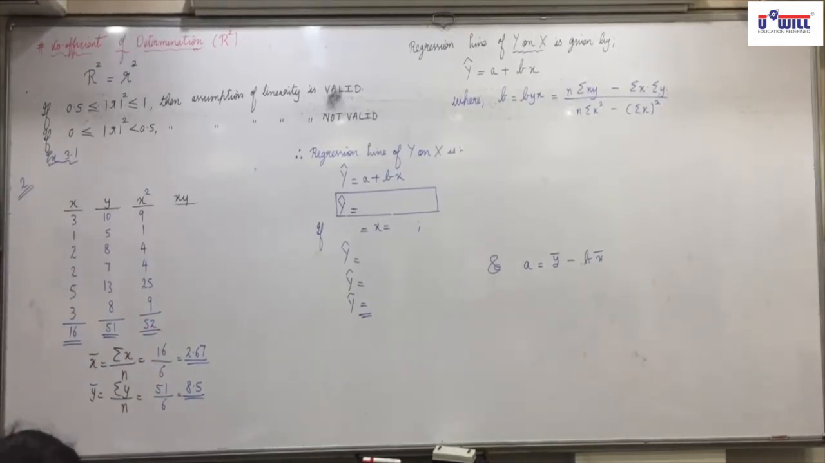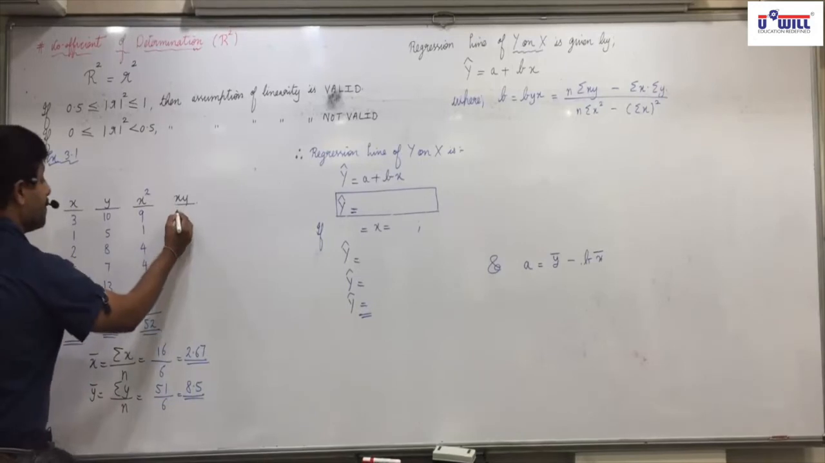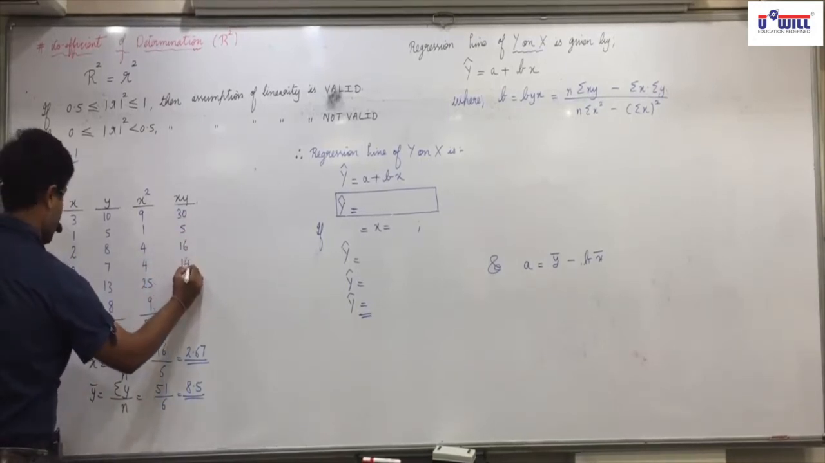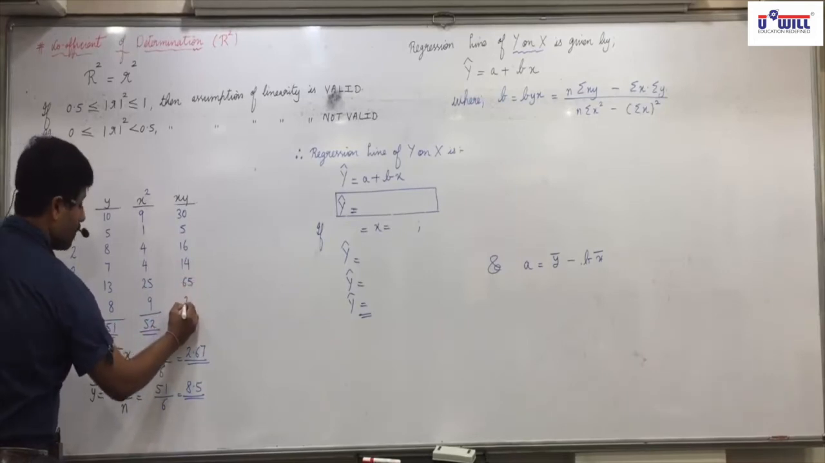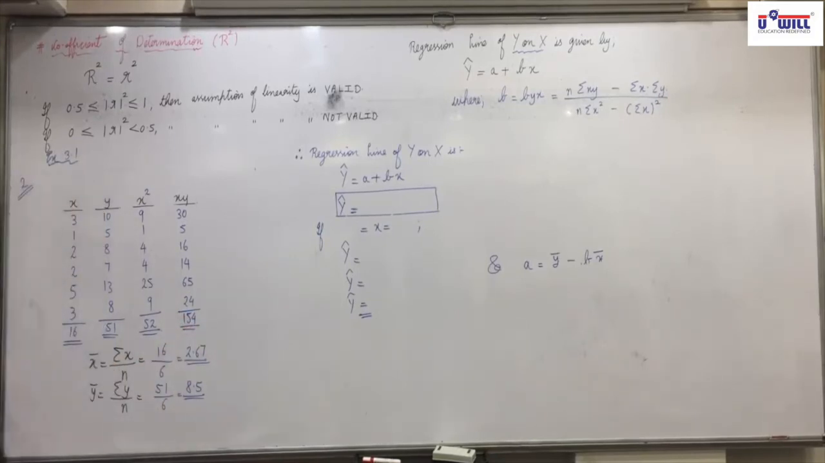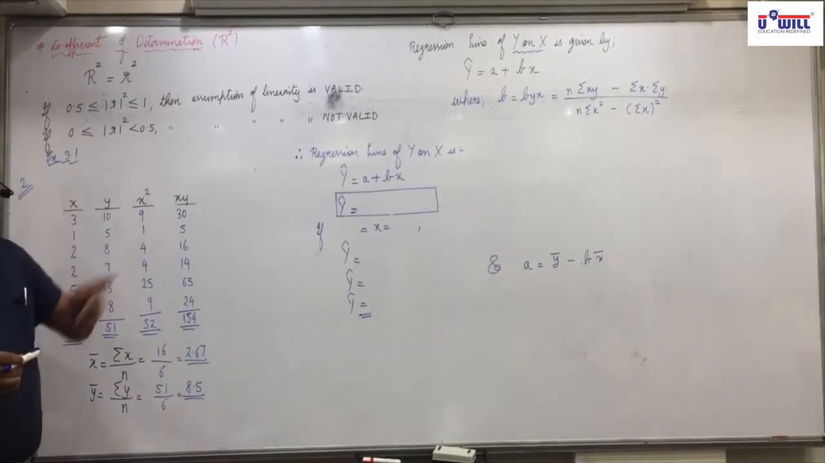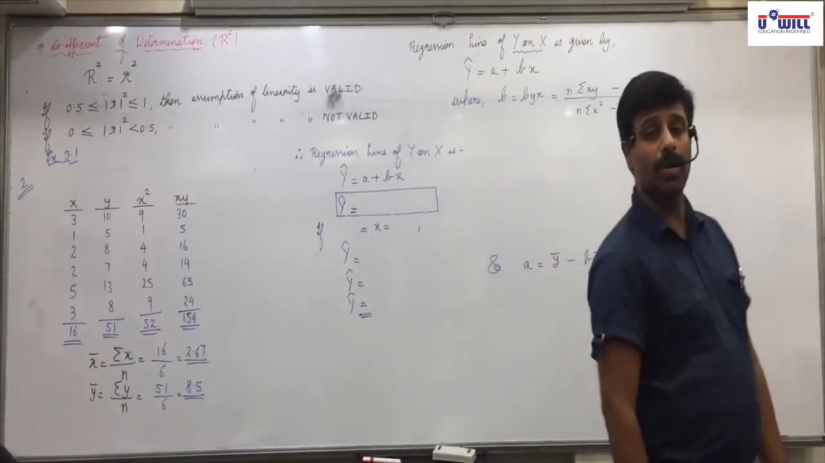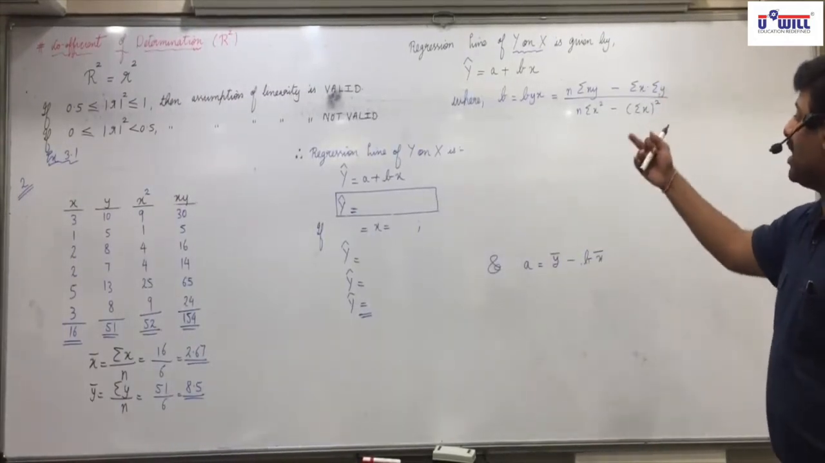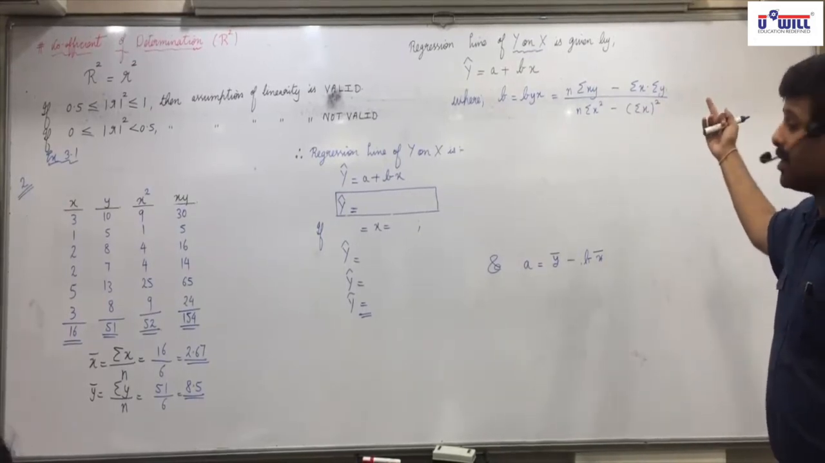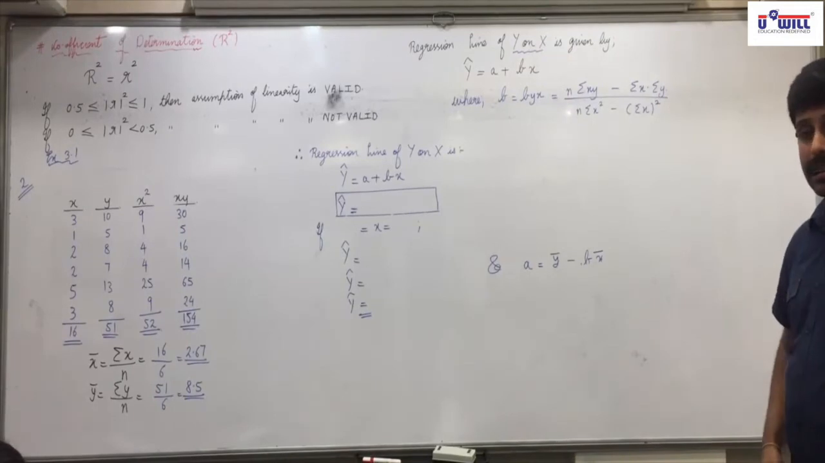xy: 35, 60, 40, 65, 24, 1, 1, total 154. All of you are able to get this? Try to obtain the formula. Regression line of y on x is given by y cap equals a plus bx, where b equals byx equals n sigma xy minus sigma x sigma y upon n sigma x square minus sigma x whole square.